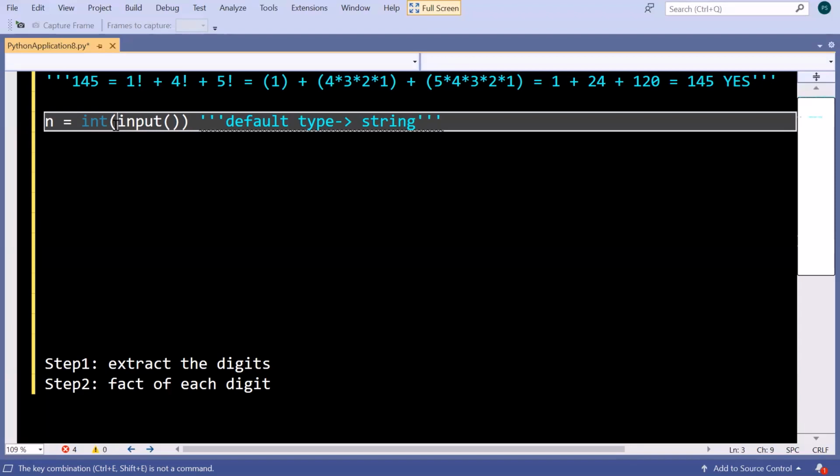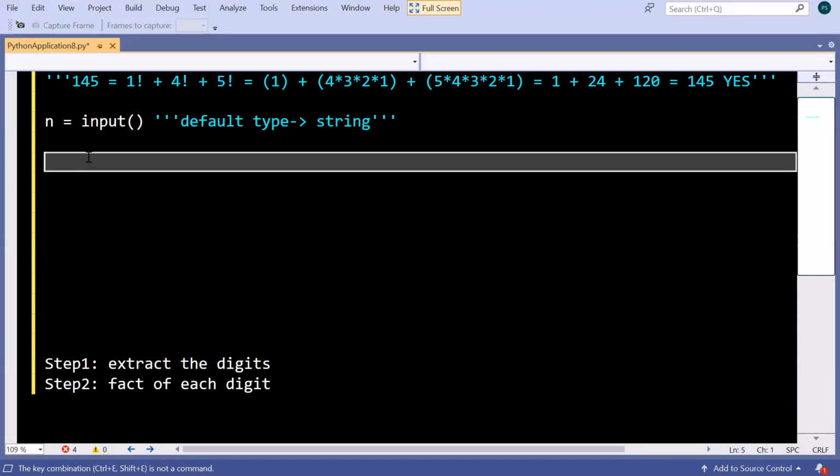But in this question, I will not change it. I will not typecast it. For some time I will use it as a string only. Why so? Very soon you will get to know about it. That is why I am doing so and considering it as a string only. So okay, let's start.